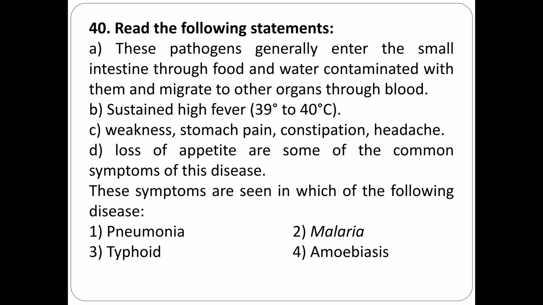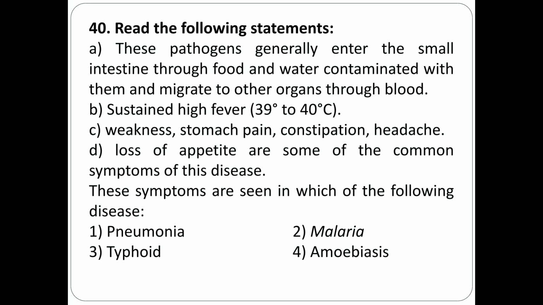Question number 40. Read the following statements. Statement A, these pathogens generally enter the small intestine through food and water contaminated with them and migrate to other organs through blood. Statement B, sustained high fever, 39 to 40 degrees centigrade.